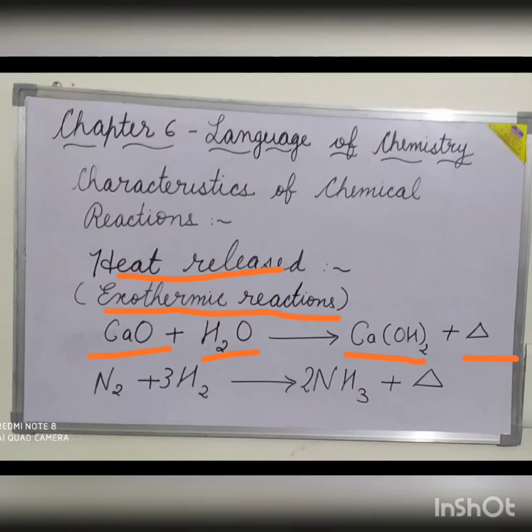The symbol of triangle means heat, the liberation of heat. Another example, when nitrogen reacts with hydrogen, it forms ammonia, liberating heat. The heat is released in the reaction.